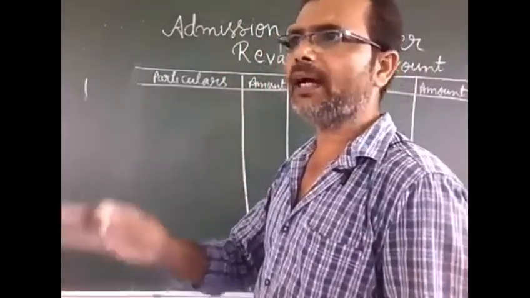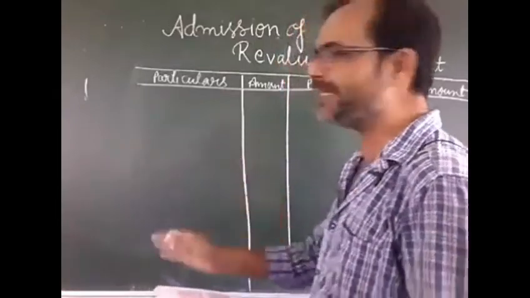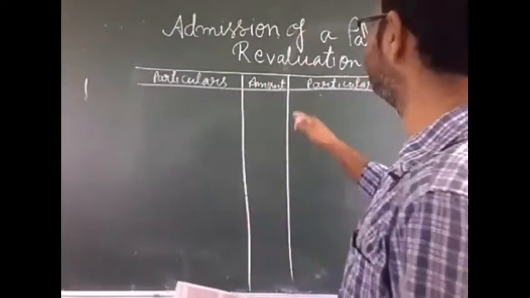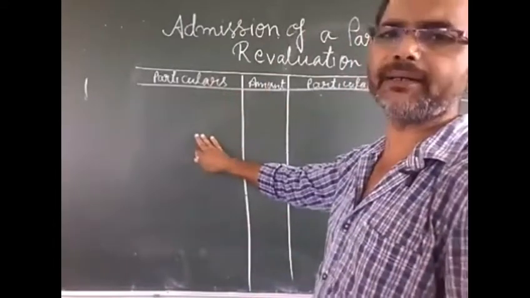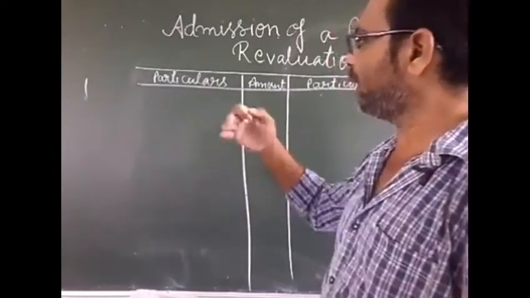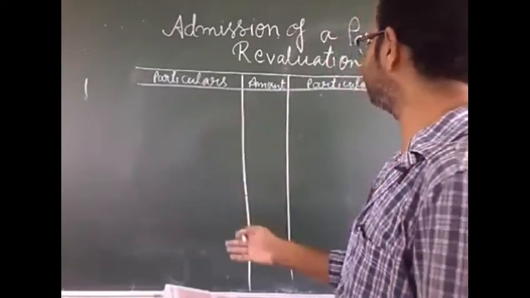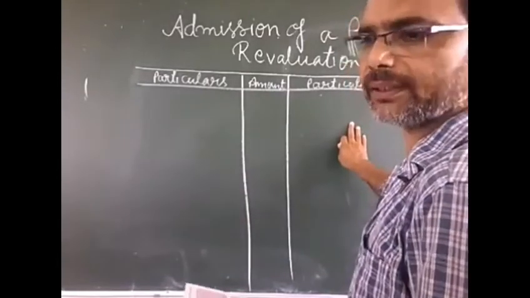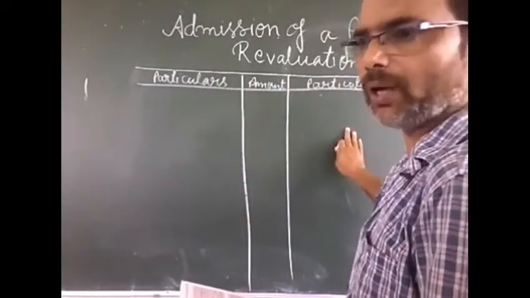So the important rule for this account is this: whenever the amount of an asset decreases, it comes on the debit side, and whenever the amount of an asset increases, it comes on the credit side. This is the thumb rule you will have to learn.